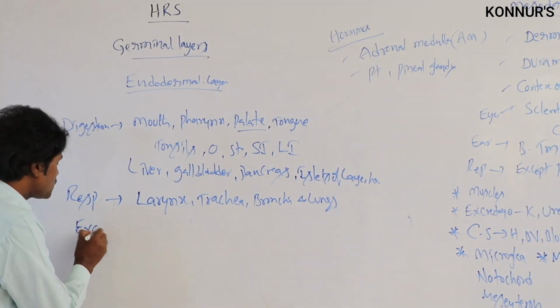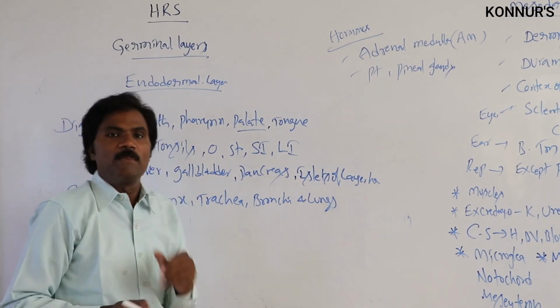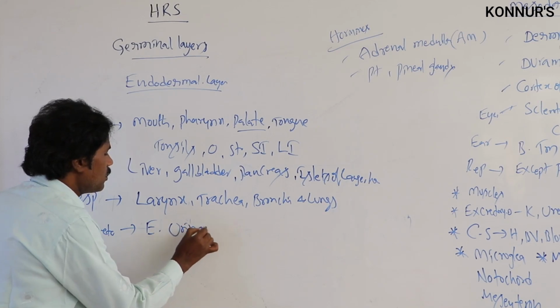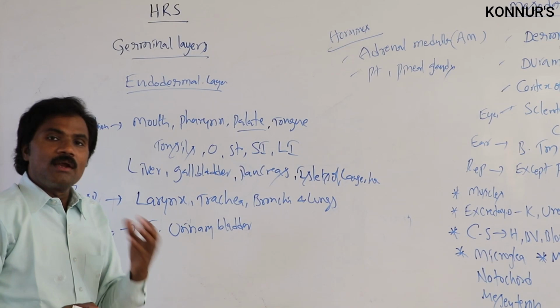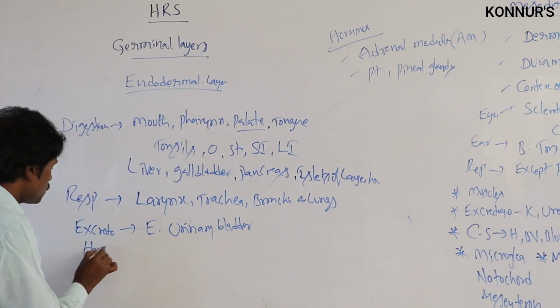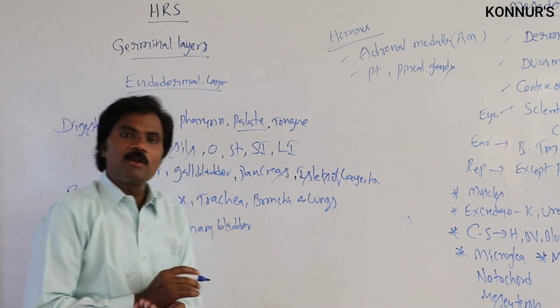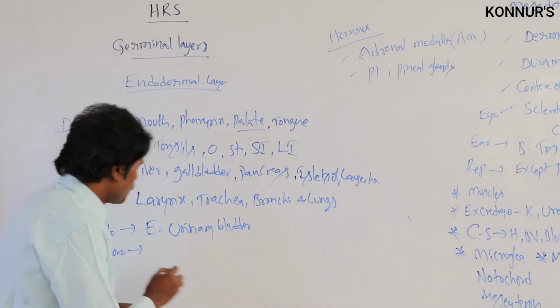Related to excretory parts, the epithelium of the urinary bladder will be formed. Related to hormones, it normally develops into the thyroid, parathyroid, as well as the thymus.